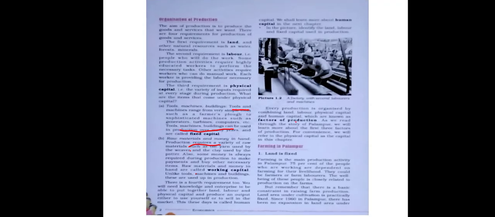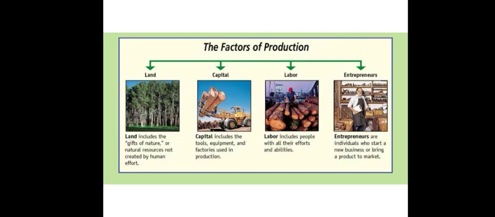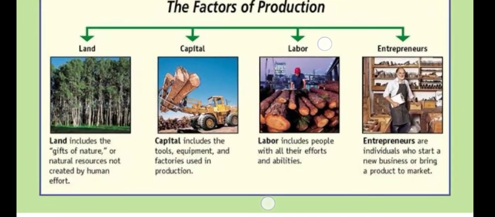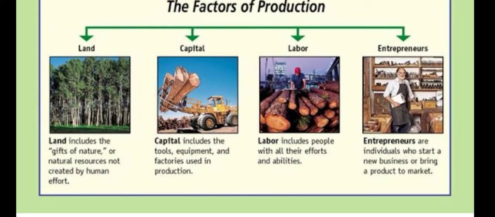After physical capital, the third requirement of production is labor. Labor includes people with their efforts and ability. In an organization, we require skilled labor or unskilled labor. Both types of labor are required in production. Skilled labor will do mental work, whereas unskilled labor will do manual work.